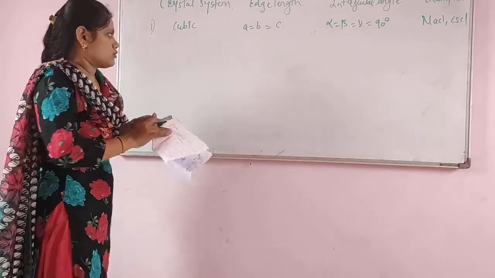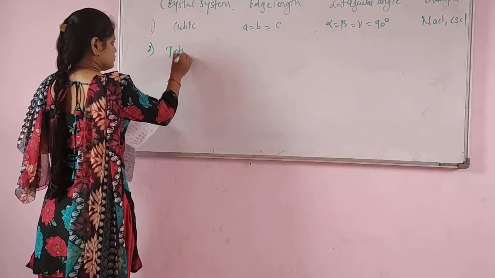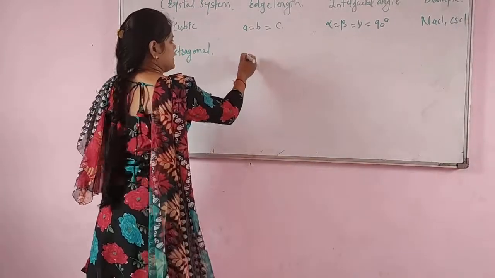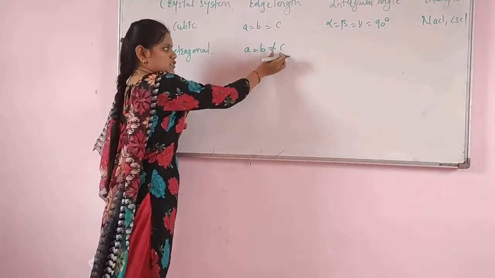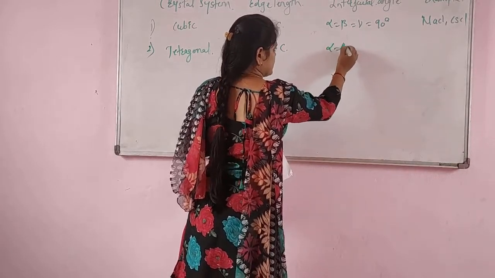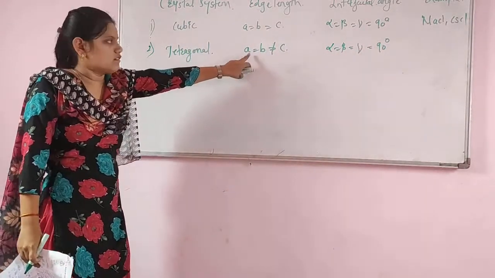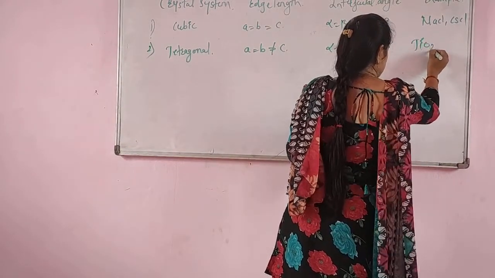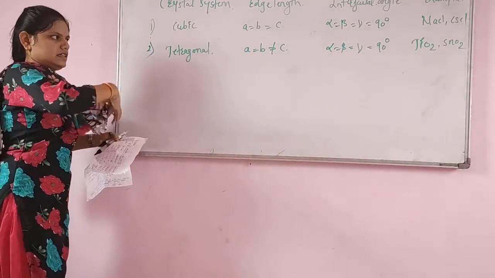I will tell in detail in the next class. Don't worry. So you should remember only the chart. Second type will be tetragonal. In the tetragonal, A is equal to B, but it is not equal to C. Remember, A is equal to B, but it is not equal to C. When the angle alpha is equal to beta is equal to gamma is 90 degrees, the angle is the same, but the edge length will be A is equal to B is not equal to C. And the examples will be titanium dioxide and tin oxide, SnO2.